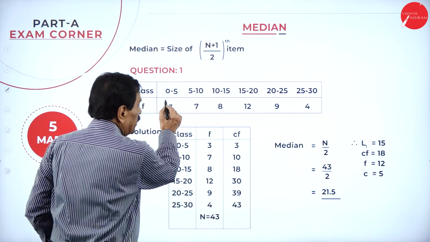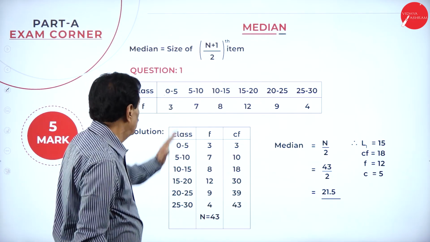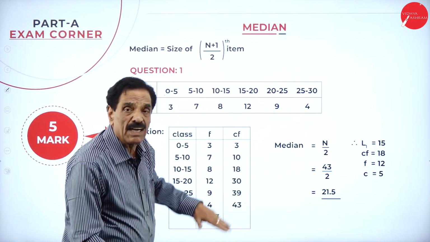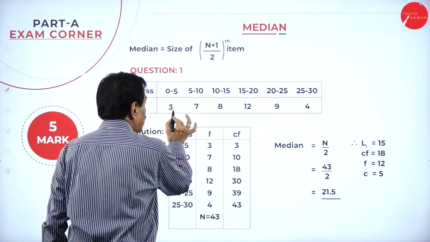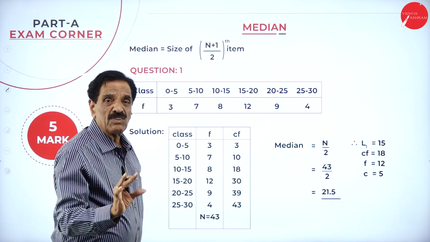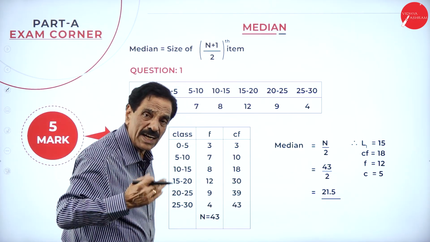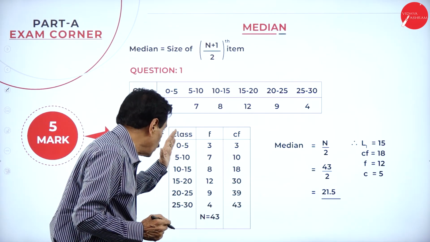So, this is your class 0 to 5. 0 is called the lower limit, 5 is called the upper limit. Then 5 is the lower limit and 10 is the upper limit. This is your frequency: 3, 7, 8, 12, 9, 4. Right here, 0 to 5.